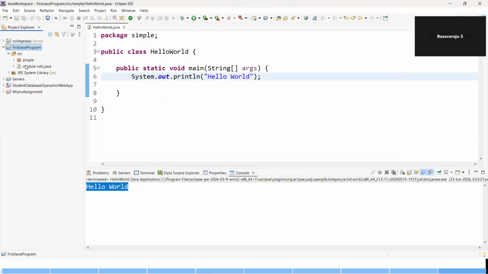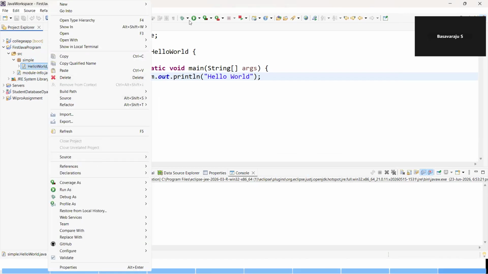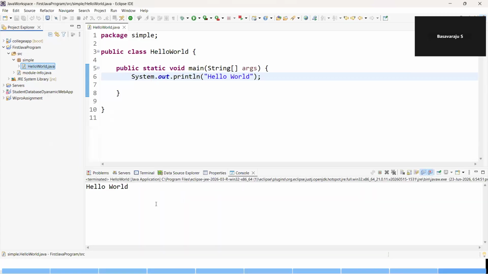Now let me try to run this program once again. Just expand this, right click over here, and run once again. Run As, click on Java Application. Yes, we are able to get the output here. So this is how you're supposed to create your first Java project, create your first simple Java program and run it. If all these things are working, then the Java and JDK you installed are completely working for you. If there are any errors, we need to fix those errors.